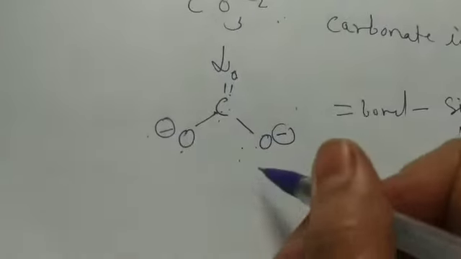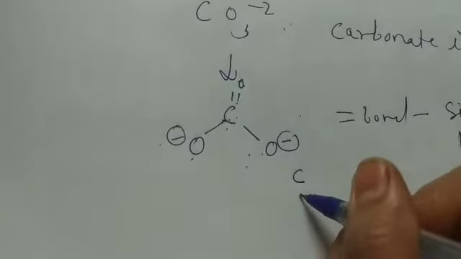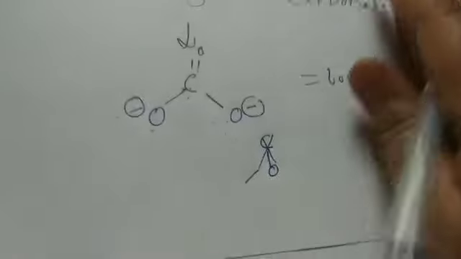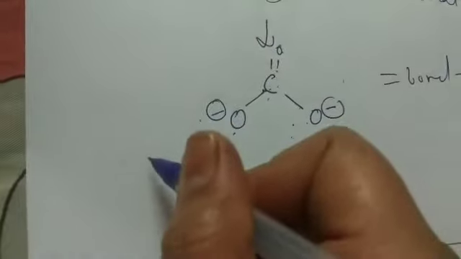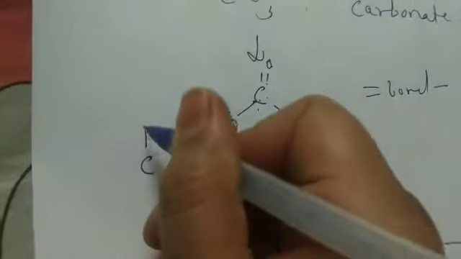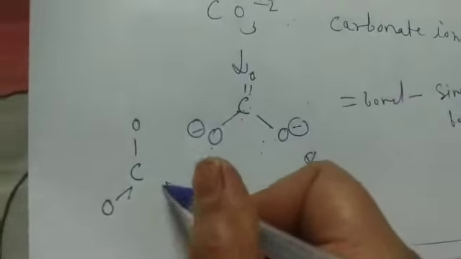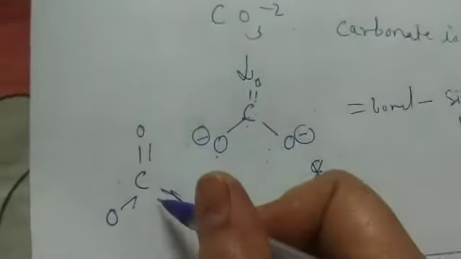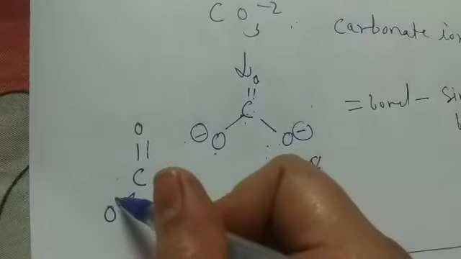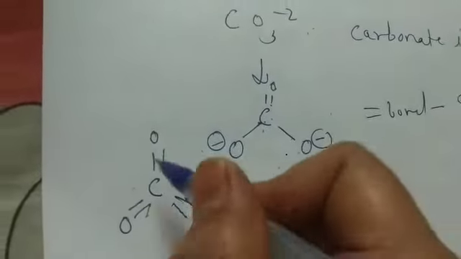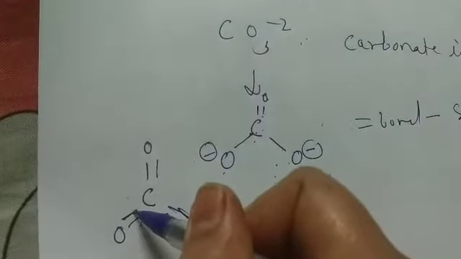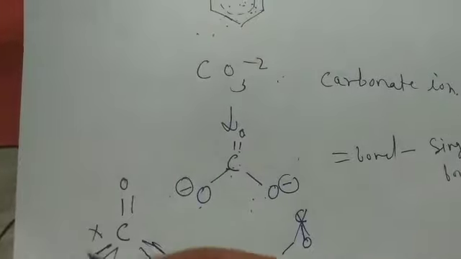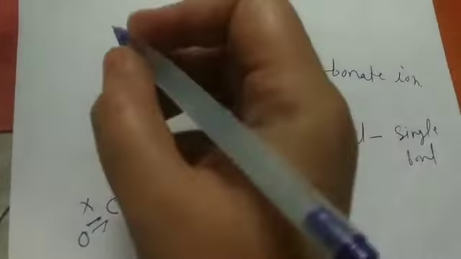That means the structure should be like this. Sorry, students, I was holding the phone in my other hand, that was the problem.